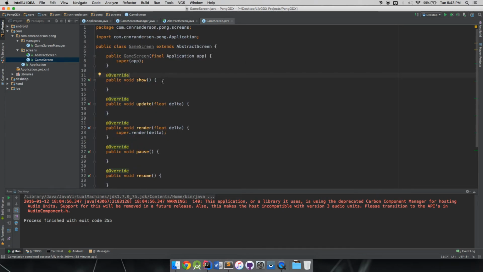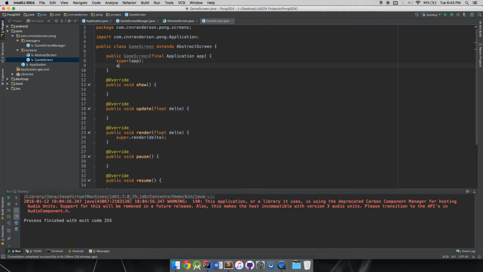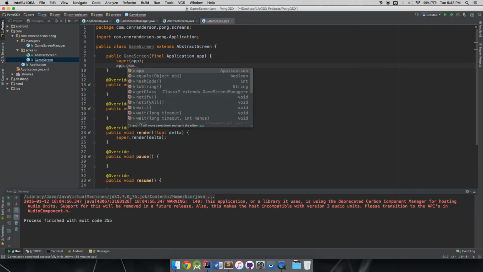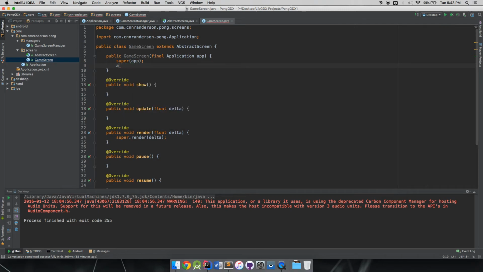Okay, cool. So now that we're using our app in our game screen, we can do app.gsm.setNextScreen or performTransition, that kind of stuff. We can stop or play, everything. We have access to every single thing now. The visibility of that doesn't matter because those are top level coordinators, controllers that we should have access to in our game, because they really house the functionality of how to control what we're setting up.